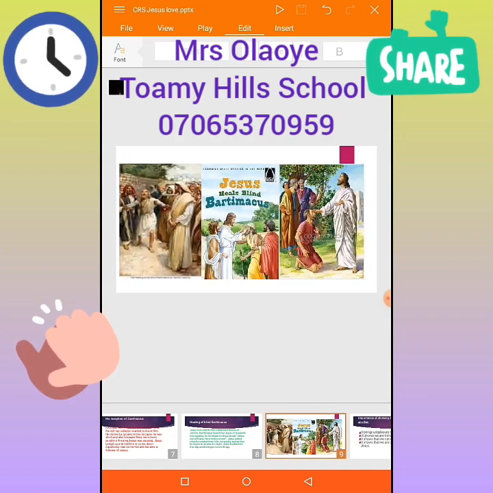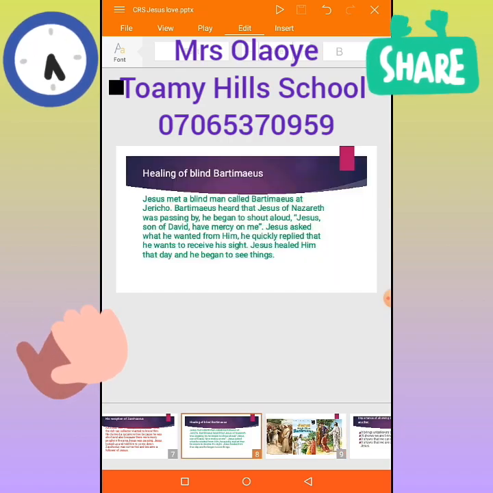Jesus healed blind Bartimaeus. I can hear you echoing the topic also, because you can see the topic in this picture. Here we can see three different pictures of how Jesus healed blind Bartimaeus. Jesus met the blind man called Bartimaeus at Jericho. Bartimaeus heard that Jesus of Nazareth was passing by. He began to shout aloud, Jesus, son of David, have mercy on me.